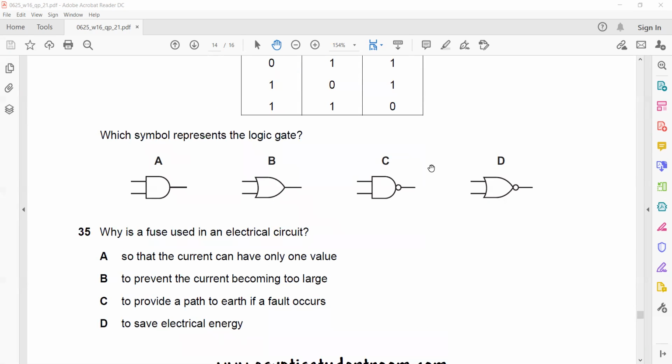Question 35. Why is the fuse used in electrical circuits? So what is the purpose of the fuse in the circuit?